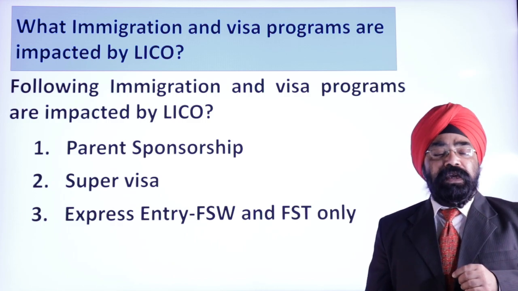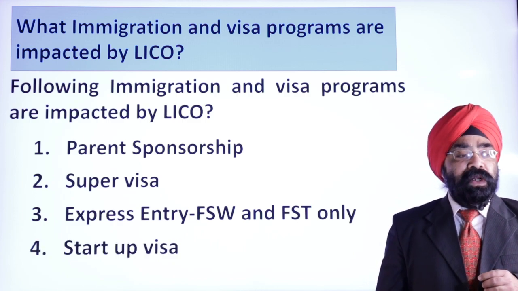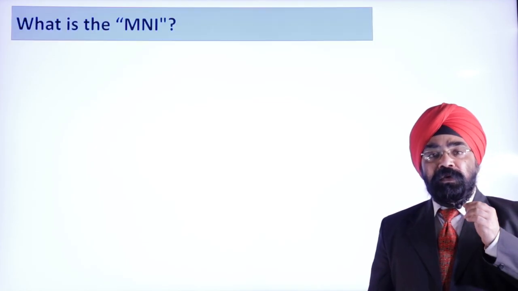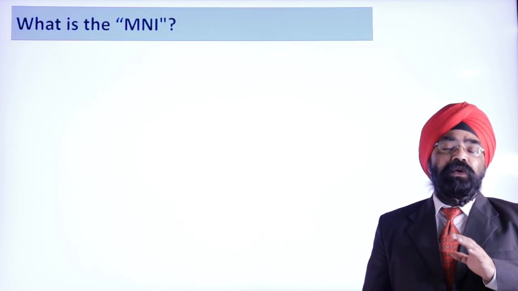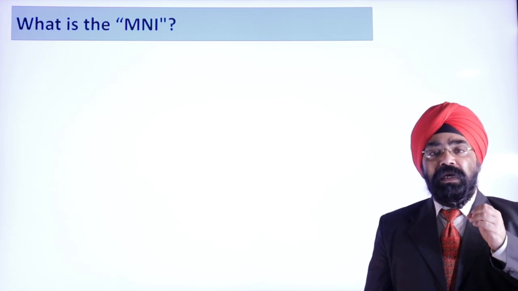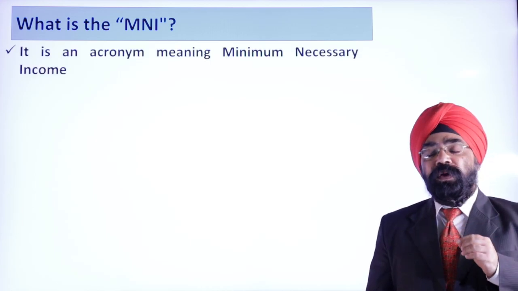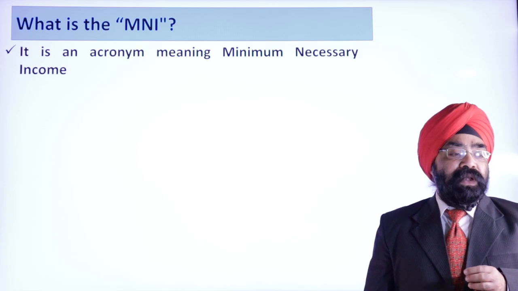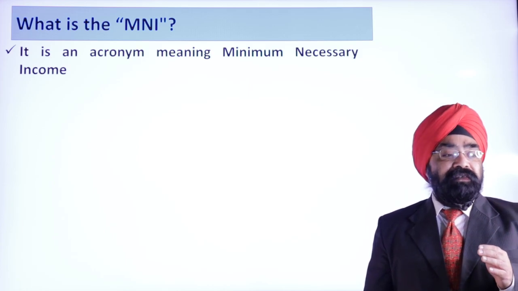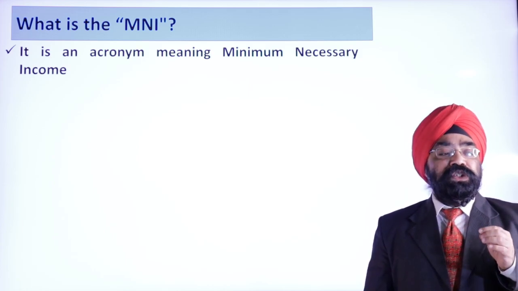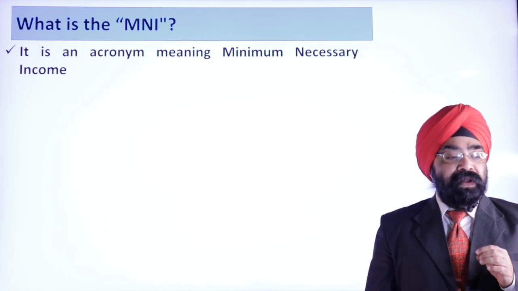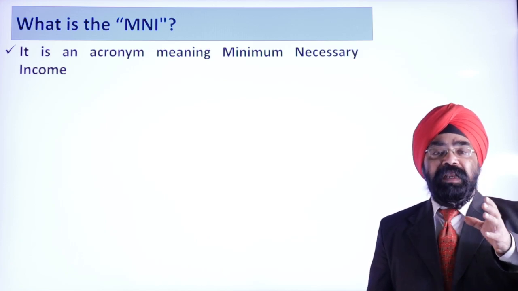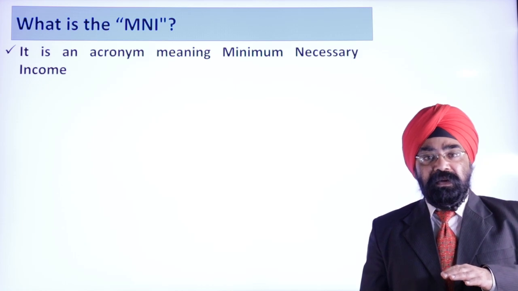the latest LICO numbers. Before I can tell you how it's impacted, there is one more term, another acronym, called minimum necessary income. In order to qualify for the family sponsorship program, the sponsor needs to have a minimum income to support themselves and the family members they are inviting, right?